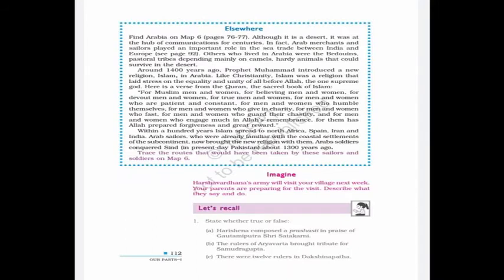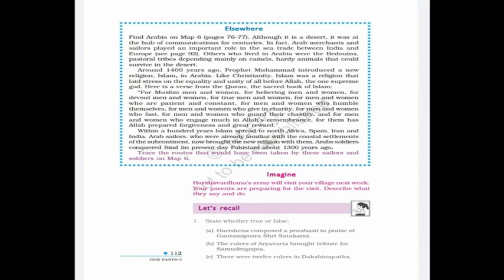Arab merchants and sailors played an important role in the sea trade between India and Europe. Around 1400 years ago, Prophet Muhammad introduced a new religion, Islam, in Arabia. There is one supreme God, Allah, and his verses are written in the Quran, the sacred book of Islam. Within 100 years, Islam spread to North Africa, Spain, Iran and India. Arab sailors, who were already familiar with the coastal settlements of the subcontinent, now brought the new religion with them. Arab soldiers conquered Sindh about